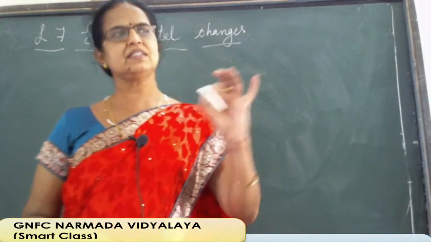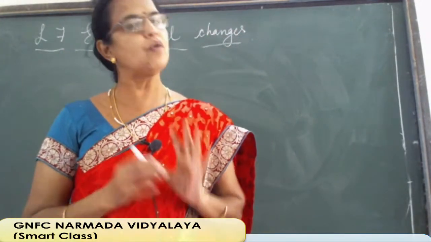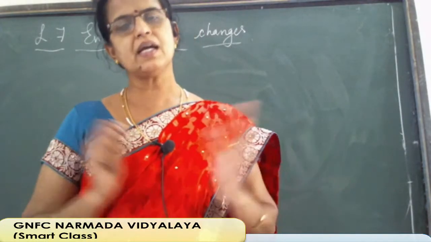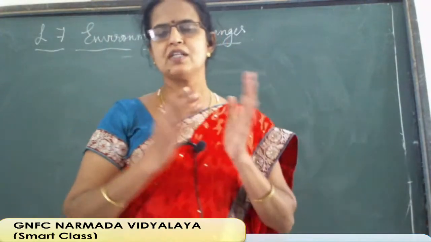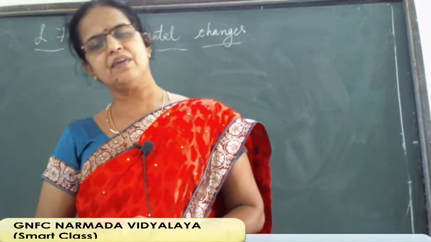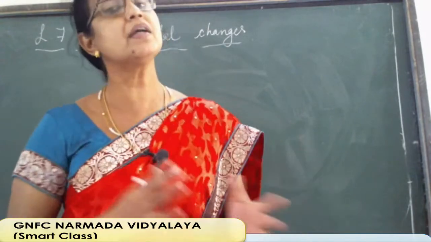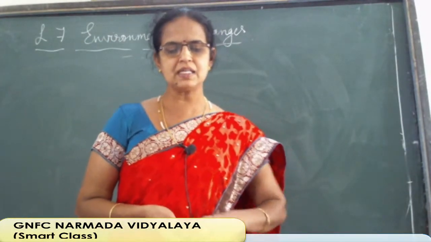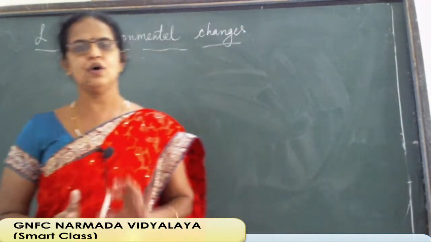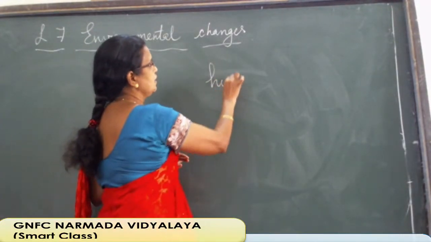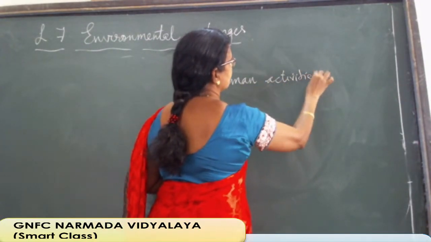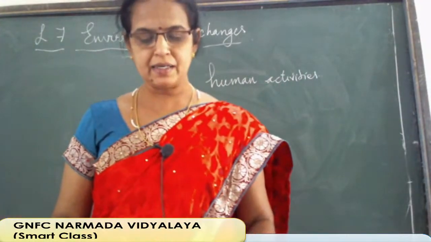So here the more importance is given to the air covering all sides of the earth, that is atmosphere. Definition is clear. Then the atmosphere is getting polluted. Yes, from small classes you are studying atmospheric pollution, water pollution, like that in 8th standard or so. In the previous geography lesson we had studied what human activities harm the different spheres. So here atmosphere is getting polluted due to what? Human activities. Underline that also. Due to human activities only these atmospheric changes are happening. Changes due to human activities.